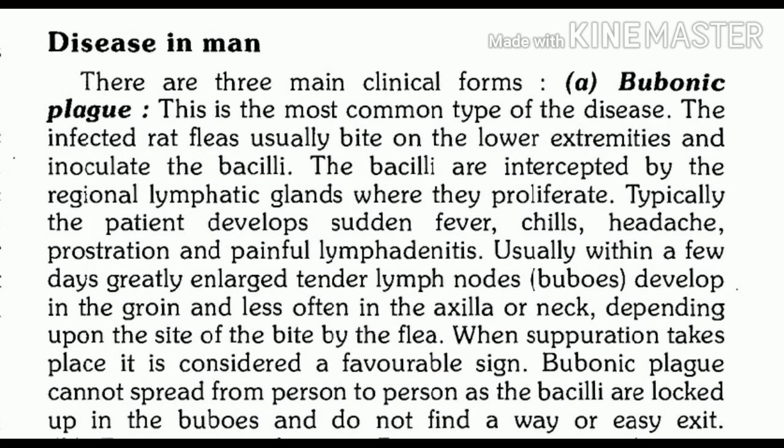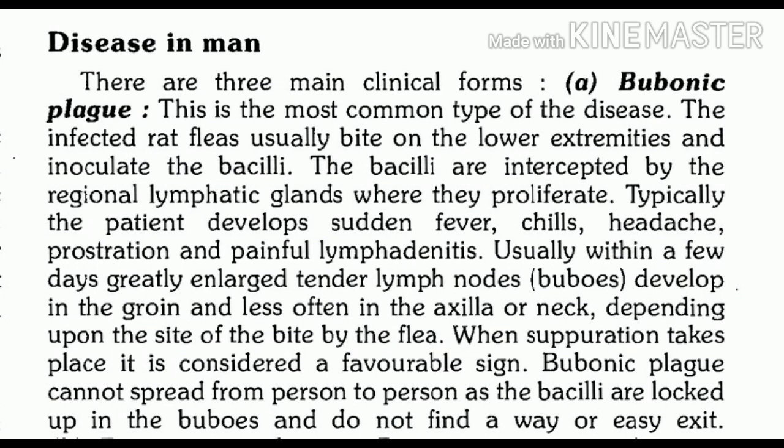Fever is associated with chills and headache, and the patient complains of pain in lymph glands or lymph nodes. So painful lymphadenitis is one of the most important characteristic features of bubonic plague. So fever associated with chills and painful lymphadenitis.